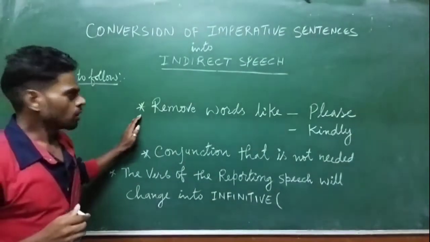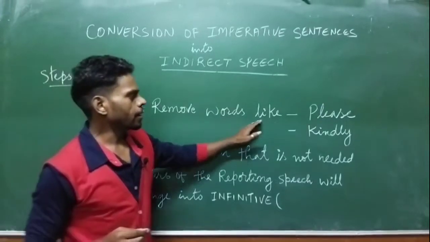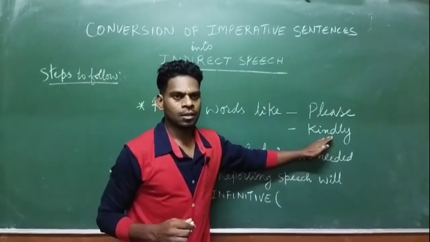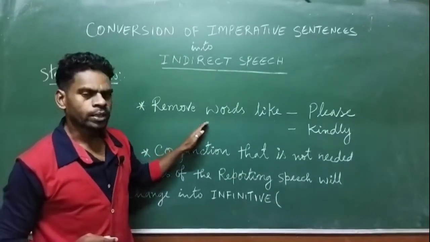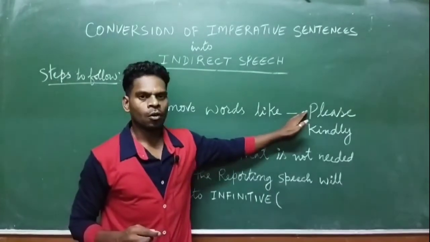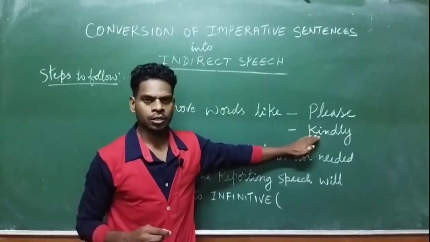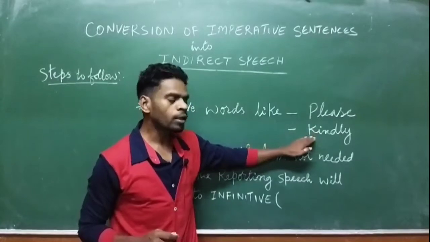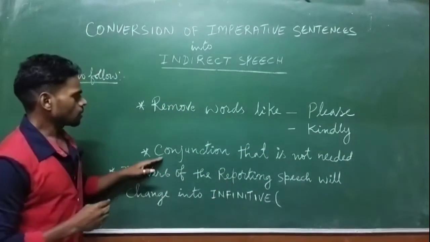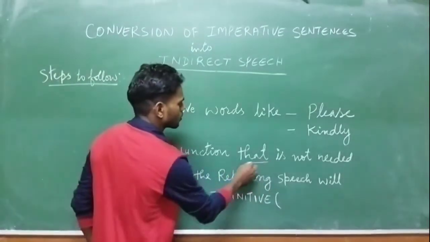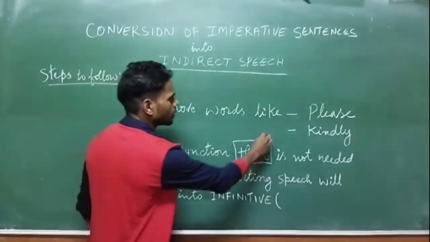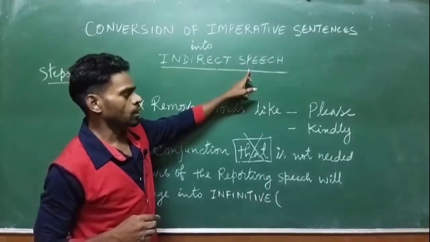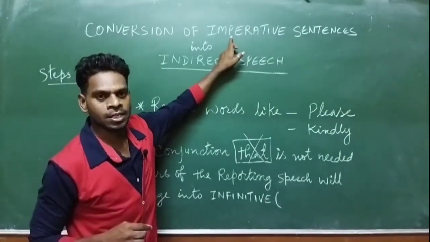Then next, remove words like please and kindly. That means in a sentence, if within the inverted commas the words please or kindly are mentioned, then those words have to be removed. They should not be written. The next, conjunction that. That is not needed when you change into indirect speech, especially for imperative sentences.